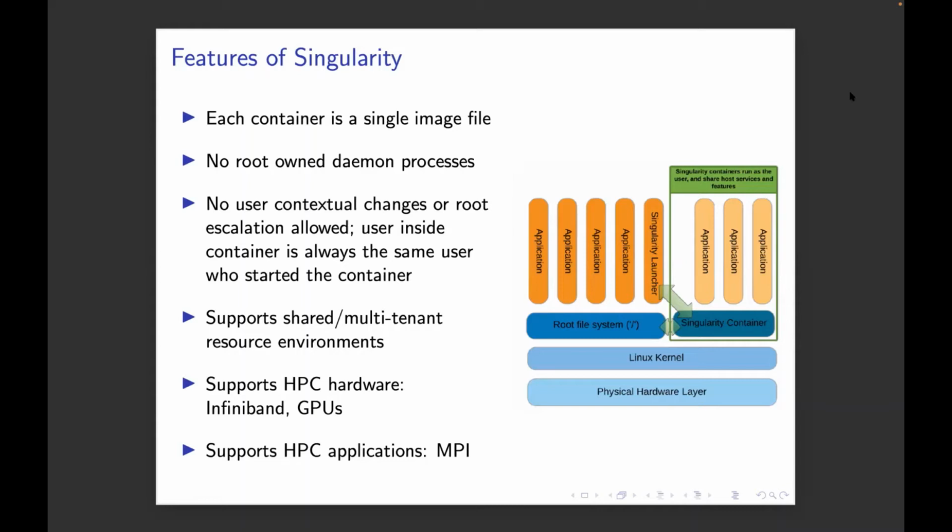So it supports this shared multi-tenant environment that we have on Expanse, where we use our shared partition. Your job will run alongside other user jobs on the same nodes. So you have this shared environment, which is why this username-level security is important. And of course, as I mentioned, it supports all of the HPC hardware that you might want to use, and HPC applications that, for example, might use MPI.